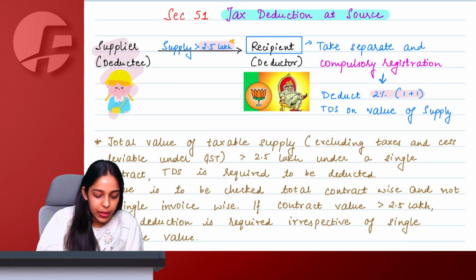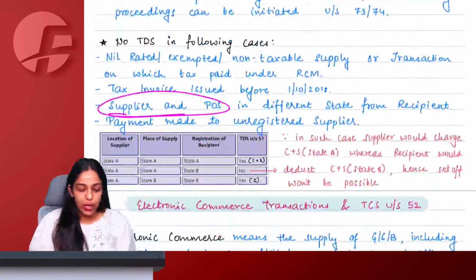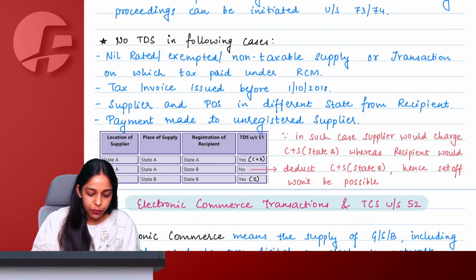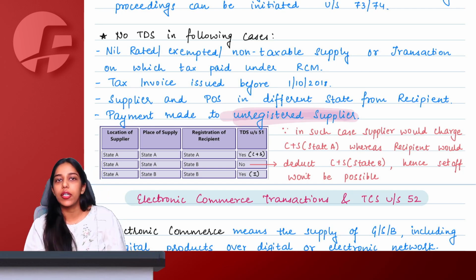Okay, so first of all, starting with TDS, which is tax deducted at source. Supplier can be any person but has to be a registered person, because if you are an unregistered supplier, the recipient will not deduct your TDS.